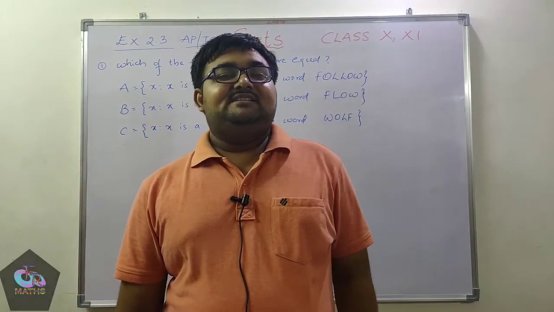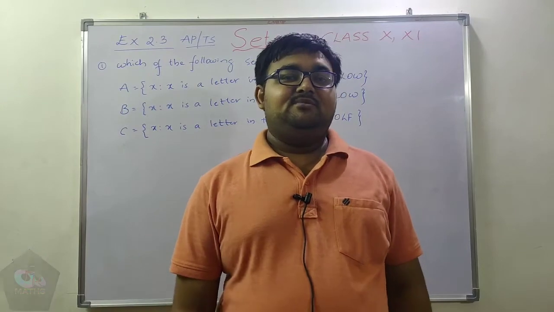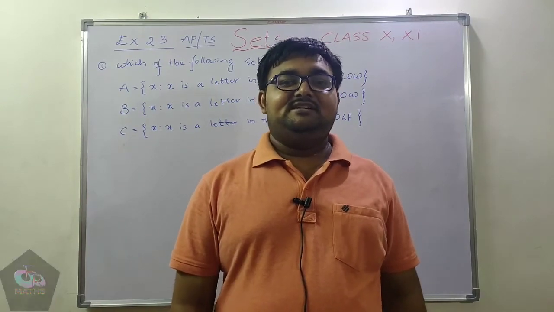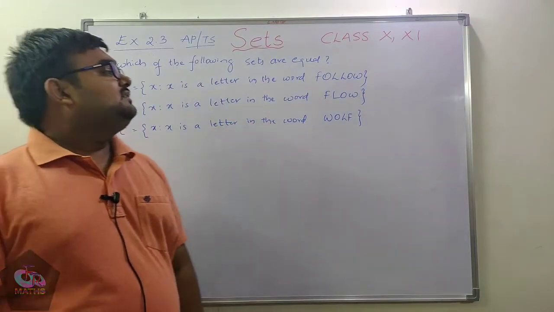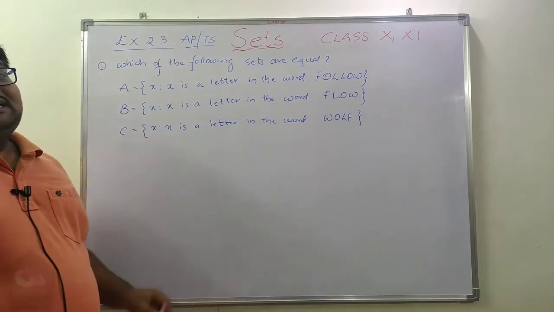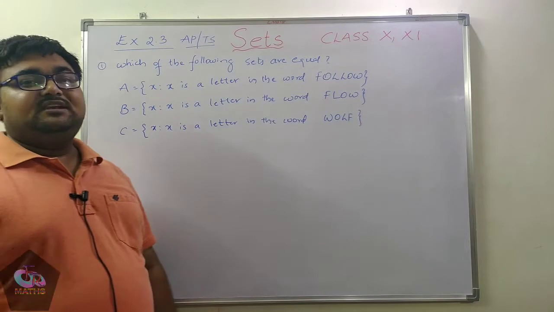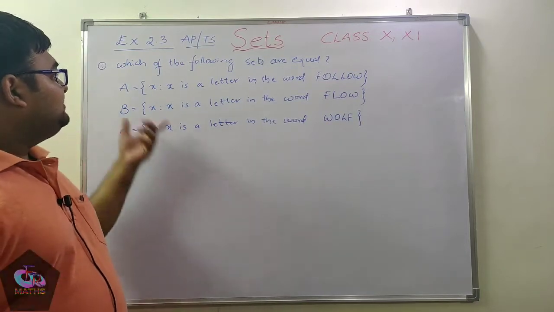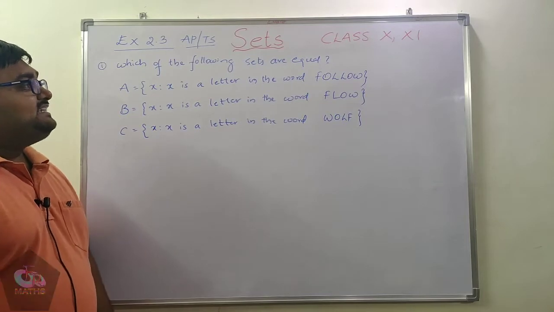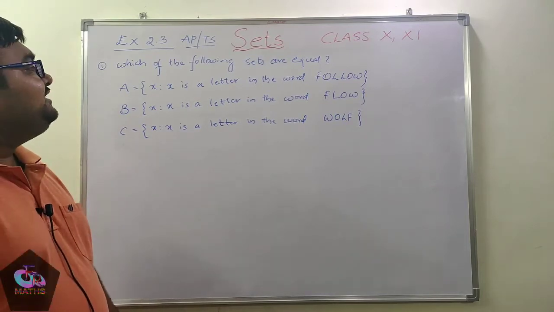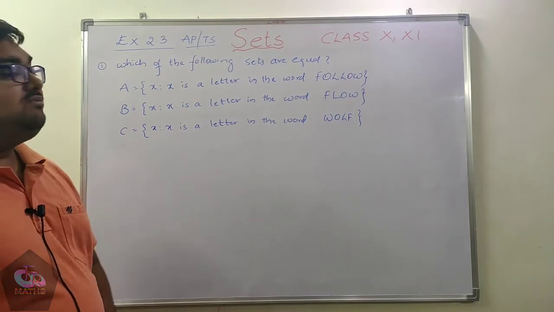In the previous sessions, we have discussed types of sets. So let us do the problems related to types of sets. In exercise 2.3 of the AP and TS textbook, we have this question: which of the following sets are equal? You need to say which sets are equal.